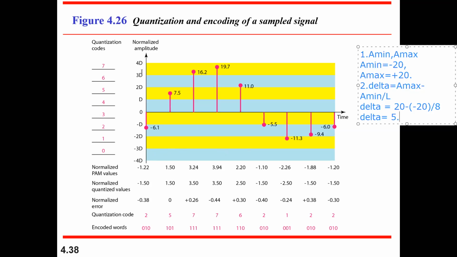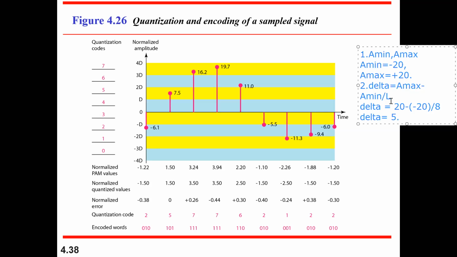This is very important. This has been asked many times in the exam. First point is, while calculating the quantization, you need to have the maximum amplitude and the minimum amplitude with you. With respect to those maximum and minimum amplitude values, you need to calculate the delta. This is the second point.